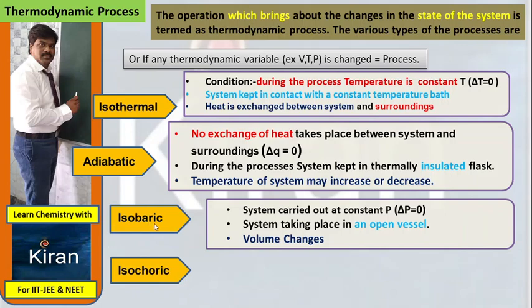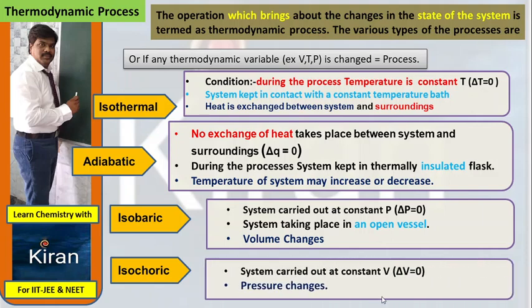Isobaric. Isobaric means at constant pressure. The process carried out at constant pressure is isobaric. Here P is constant or delta P is constant. The system takes place in an open vessel. Volume changes in this case. A process carried out at a constant volume is known as an isochoric process. Here the pressure changes.